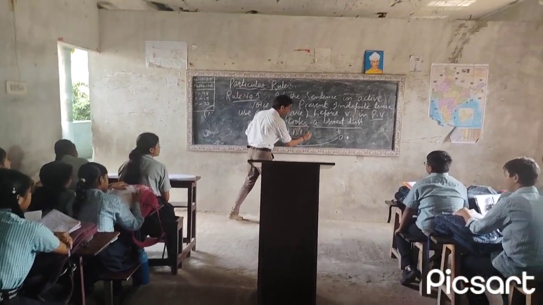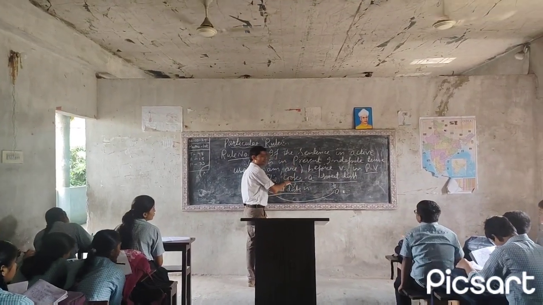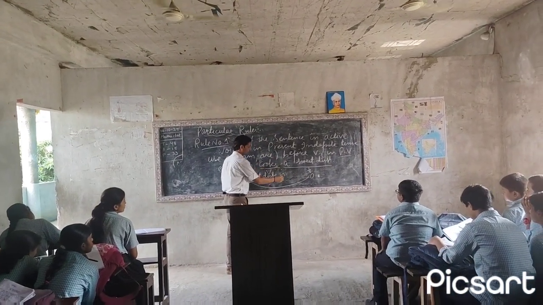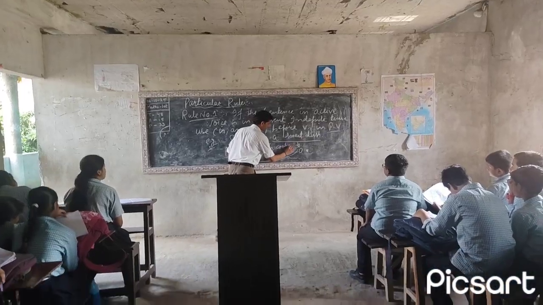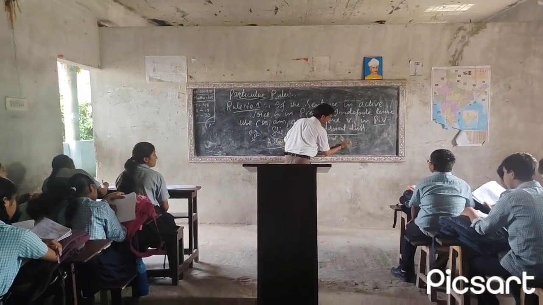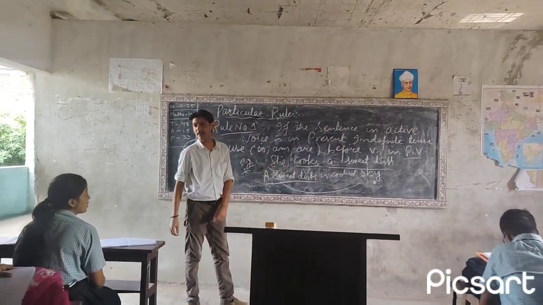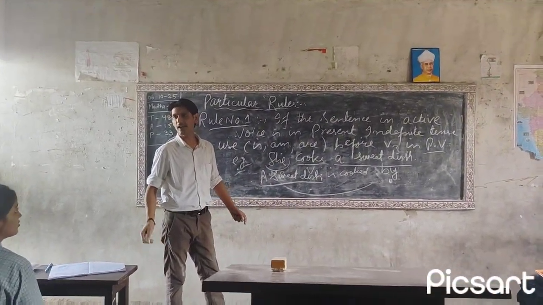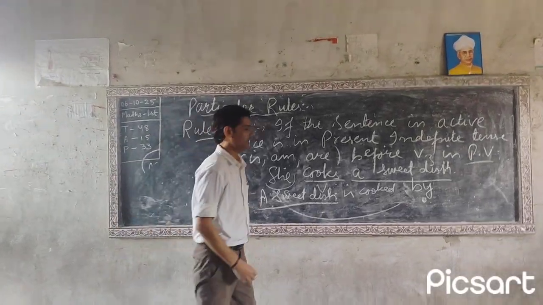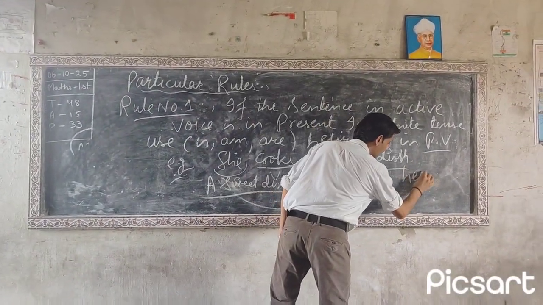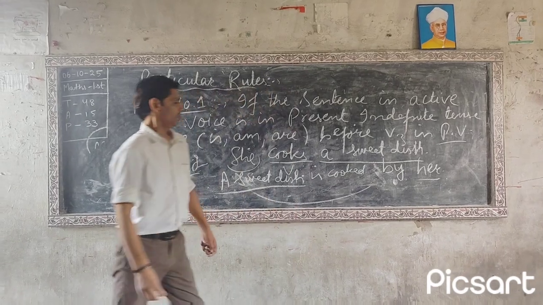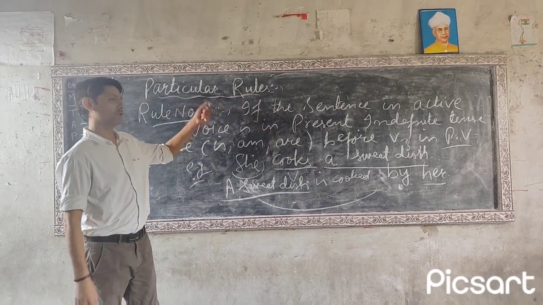A sweet dish is, what is the third form of cook? Cooked, C-O-O-K-E-D, cooked. And what do you have to use before object? By. What is the object of she? The object of she is her. And at last we are using her. So it's your passive voice according to the rule.